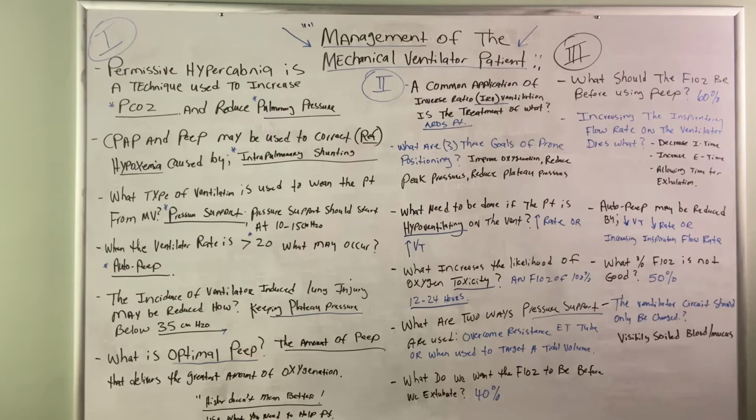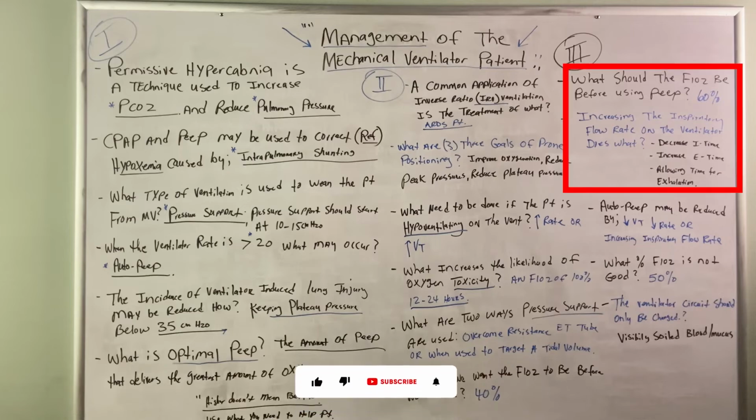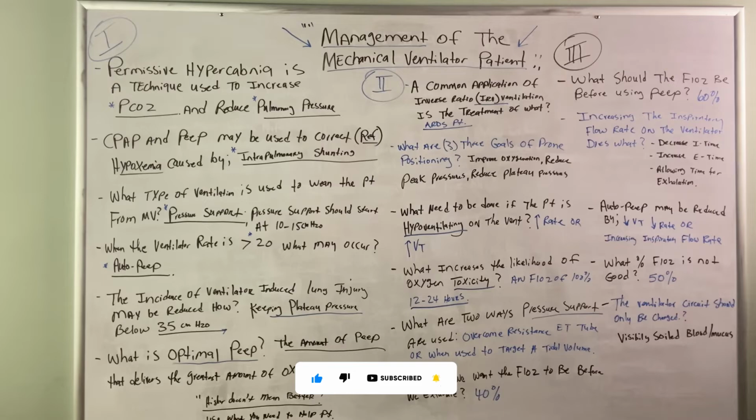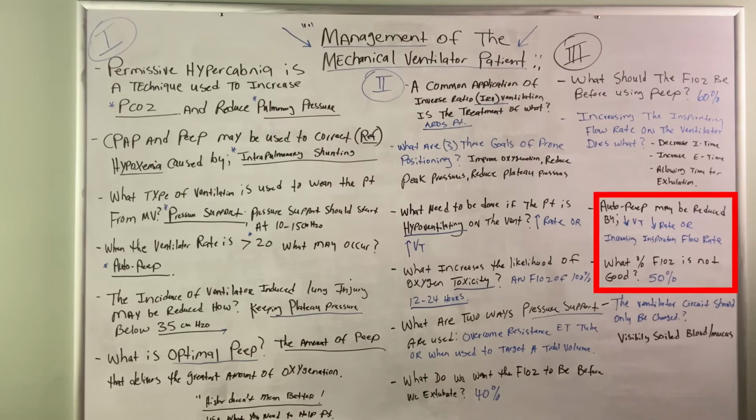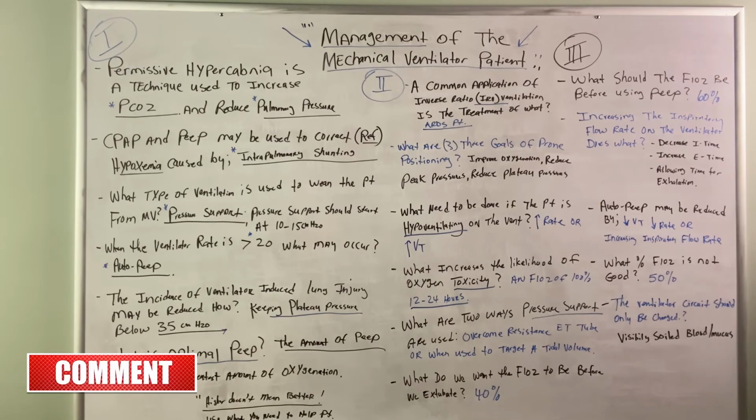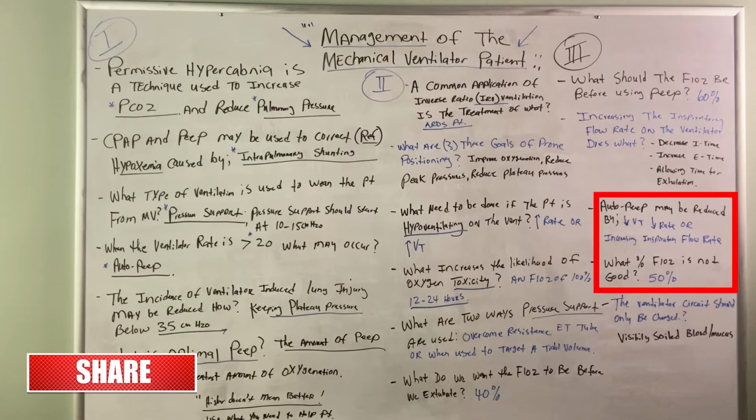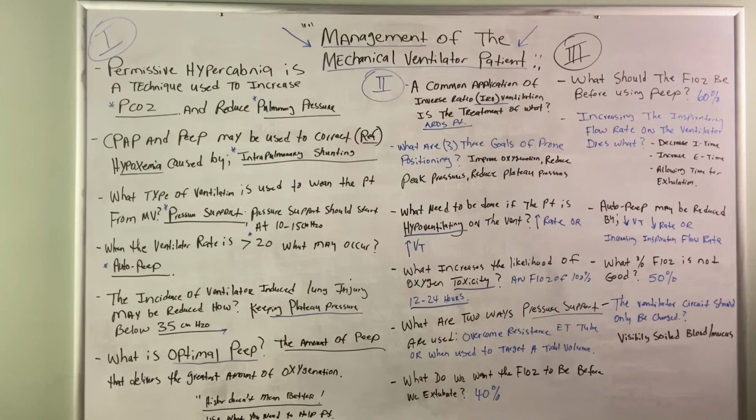Increasing the inspiratory flow rate on the ventilator does what? If you increase the inspiratory flow rate, this will decrease I time and increase the E time, allowing time for exhalation. Auto-PEEP may be reduced by decreasing the tidal volume, decreasing the respiratory rate, or increasing the inspiratory flow rate. What percent of FiO2 is not good? Whenever you have to use an FiO2 of 50%, that's not good. How often should the ventilator circuit be changed? You should only change the ventilator circuit when it's visibly soiled with blood or mucus. And there you have it.